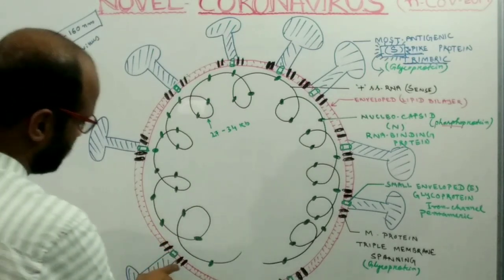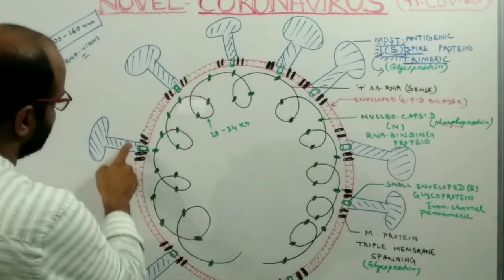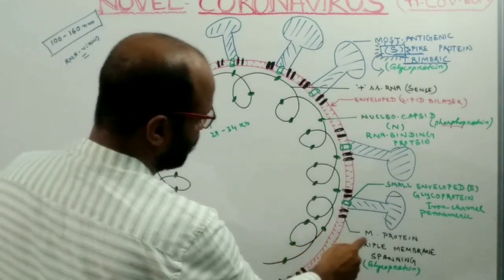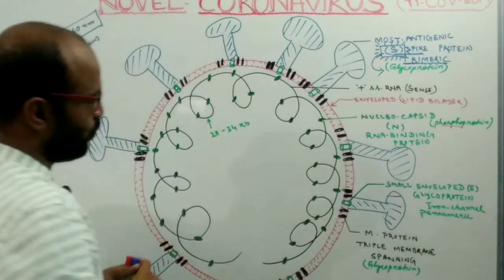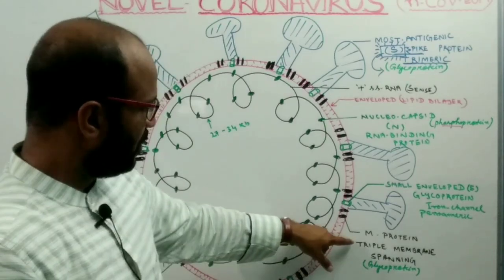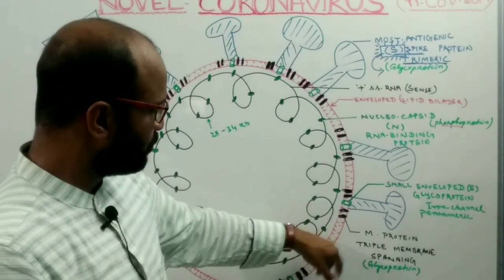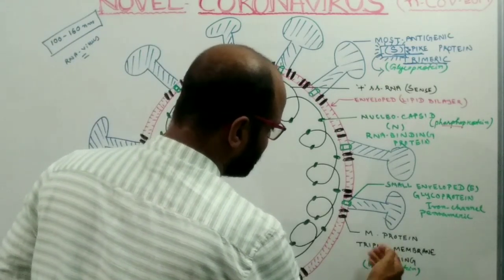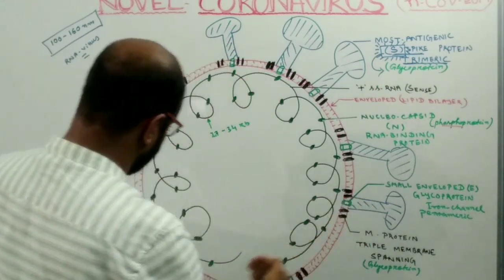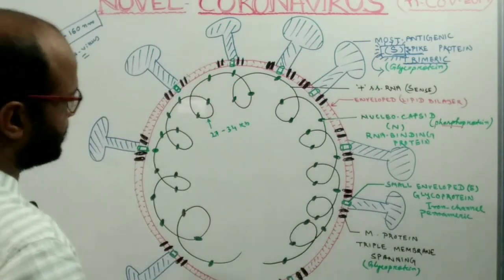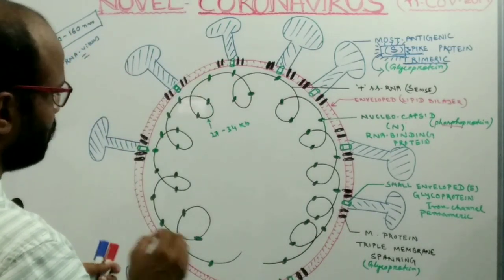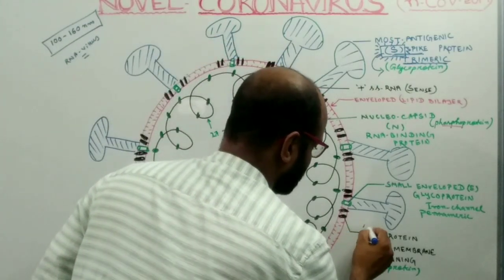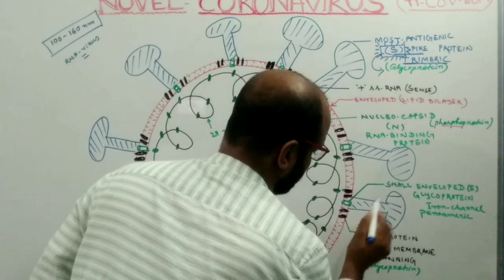And there are club-shaped structural proteins known as the membrane protein or the M protein, the triple membrane-spanning protein. The M protein is also a glycoprotein anchored into the lipid bilayer. So this is the M protein, the second one.